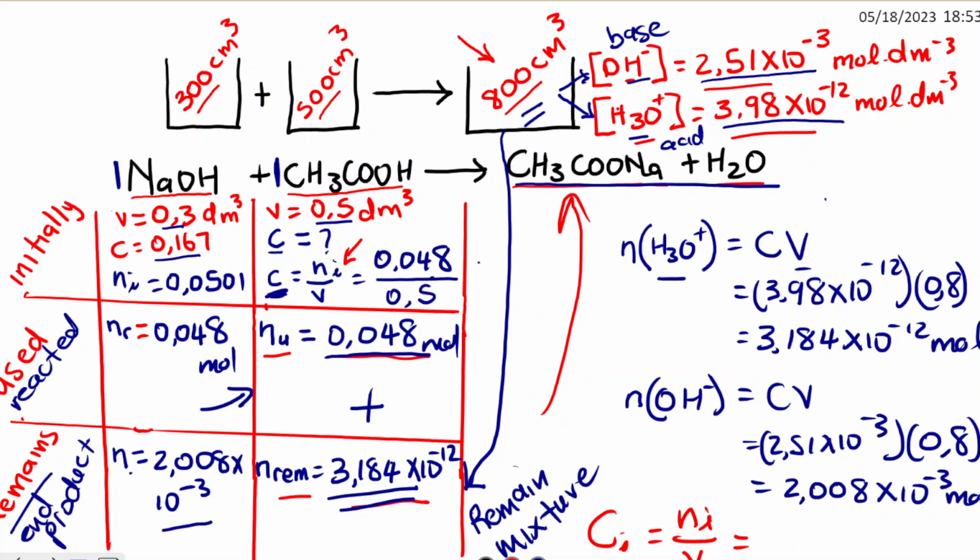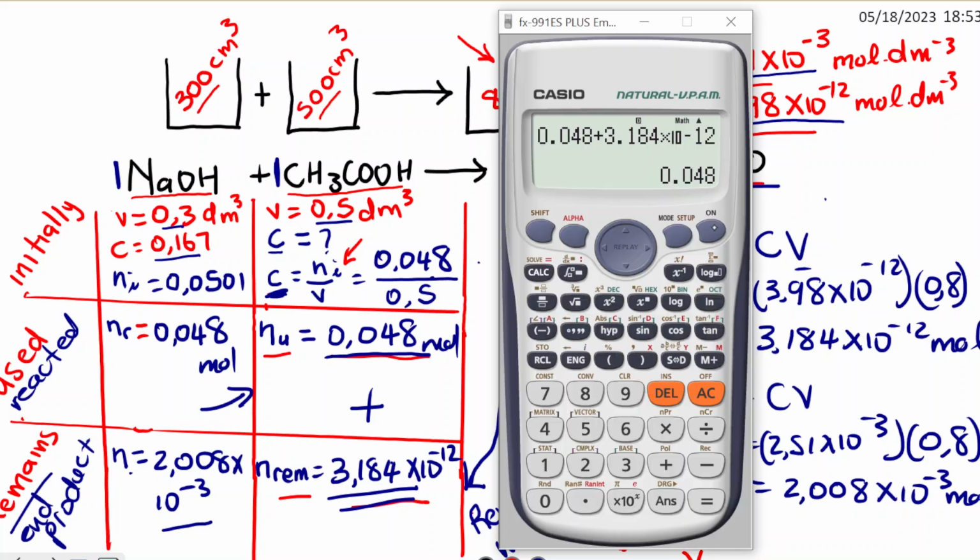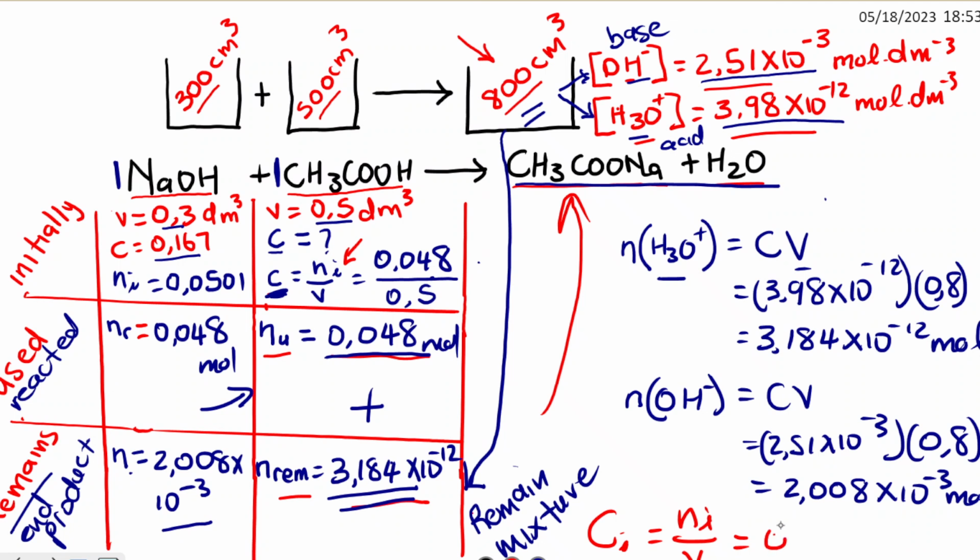I'm not going to write the values because of space. So I have 0.048 divided by 0.5. Then I have my concentration as 0.096 mole per dm cubed.